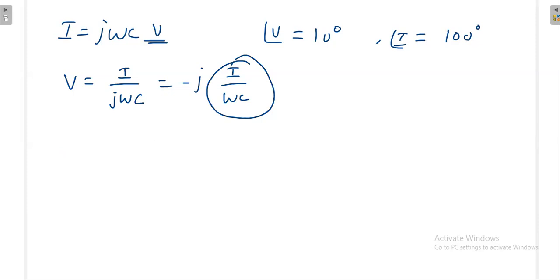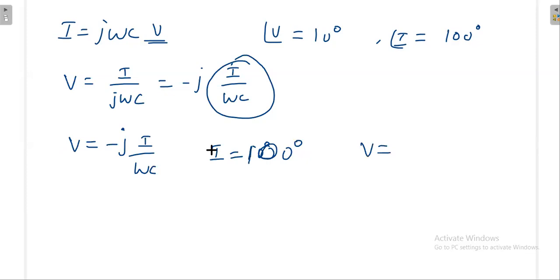Now if you imagine this equation, I by omega C, suppose I am giving you I is equal to 100 degree, then what will be V? V degree is already J is there, -90 degree. Then what is my I degree? That is 100 degree. Now finally what is my degree? That is 10 degree. Now also the voltage is lagging the current. That means current is leading the voltage. Both are same. -j வர மாதிரி எழுதலாம், no problem.